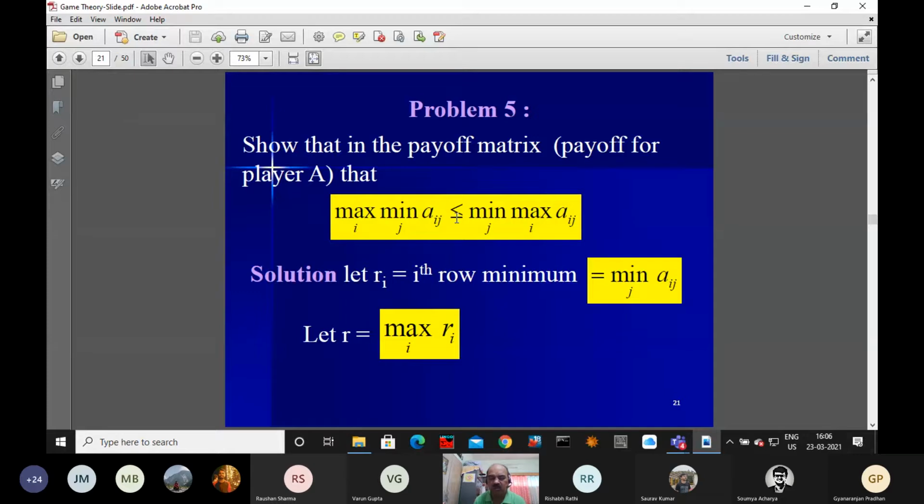This value we are naming as Ri. So Ri equals the minimum over j of Aij. This i varies from 1 to m.